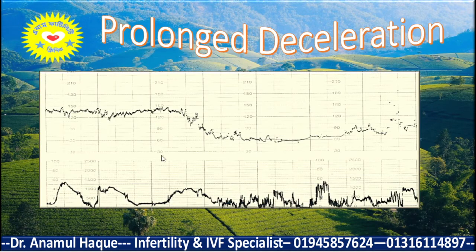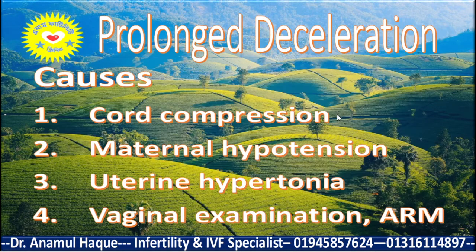Here you see there is a deceleration that starts after the uterine contraction, the uterine contraction passes off, but the fetal heart rate does not come back to the baseline. So this is the prolonged deceleration. The causes of prolonged deceleration are cord compression, maternal hypotension, uterine hypertonia, vaginal examination, and artificial rupture of membrane.